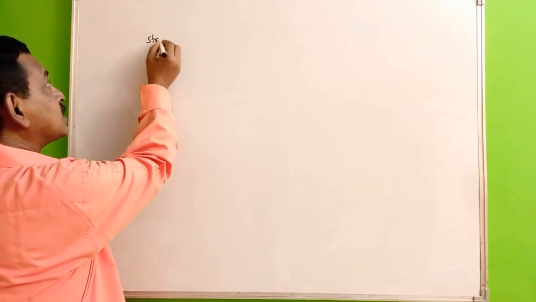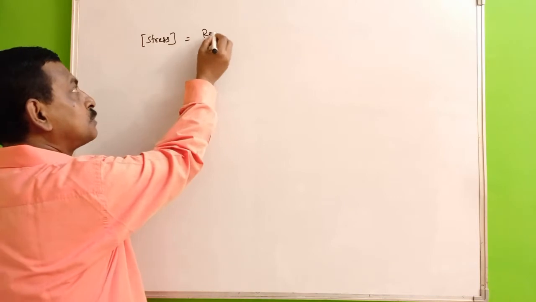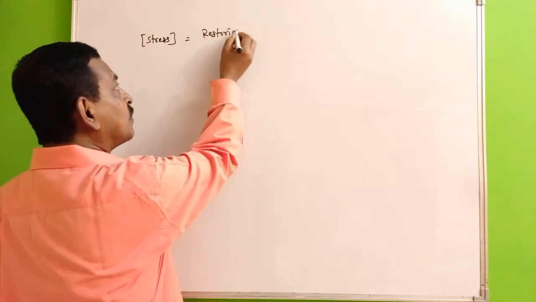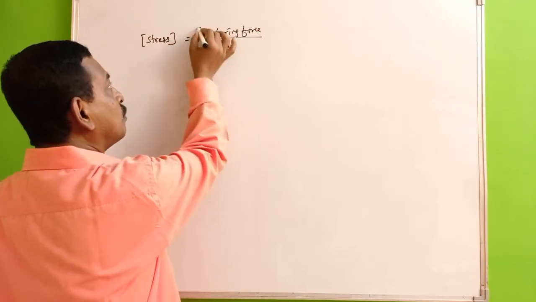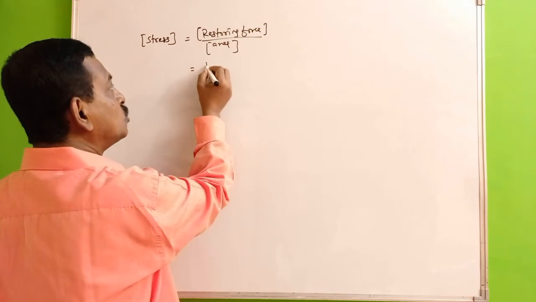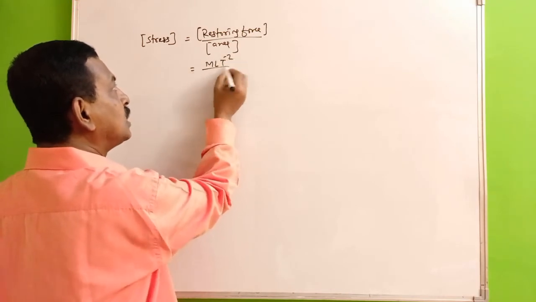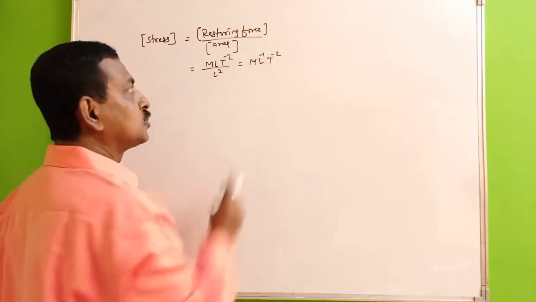Now, what is the dimension of a stress? If you consider its dimension, this is your restoring force by area. So this is your force, which is MLT^-2, divided by L^2. So it is ML^-1T^-2.